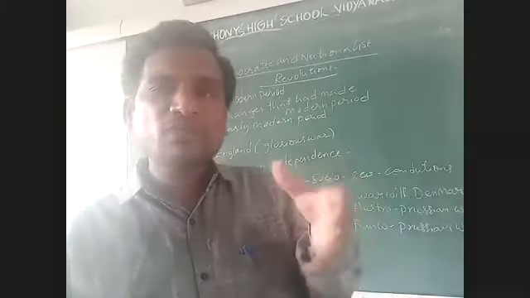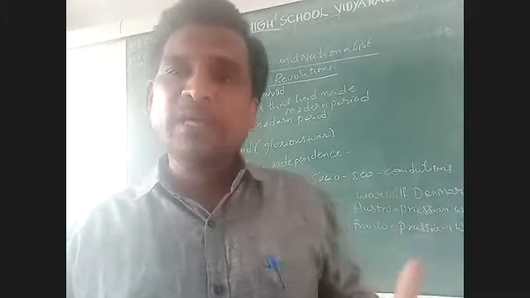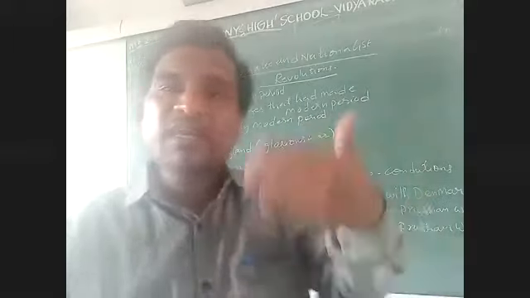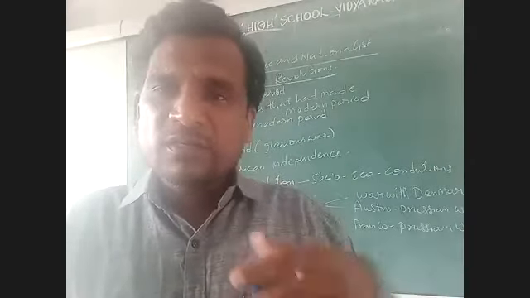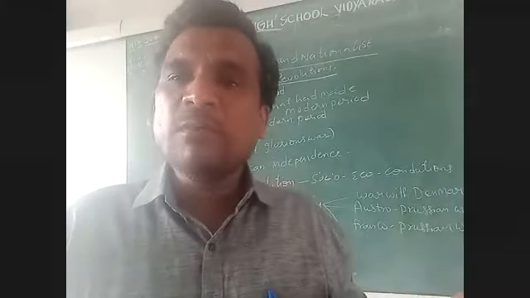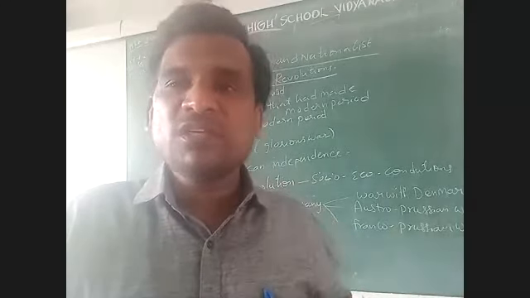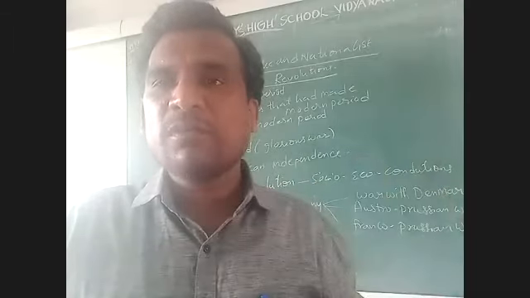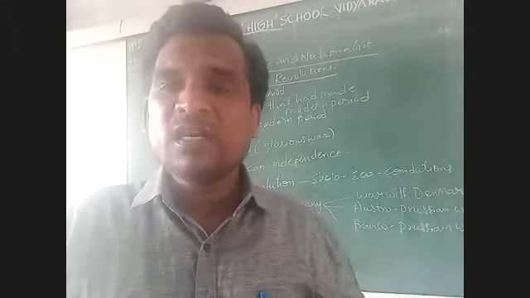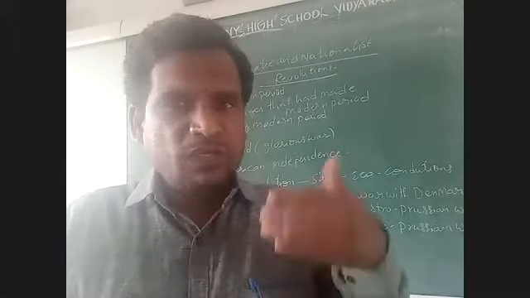So what kind of changes took place due to which the modern period has emerged, what kind of developments have taken place? See, scientific developments are there, political developments are there, industrial developments are there. So different things are there.